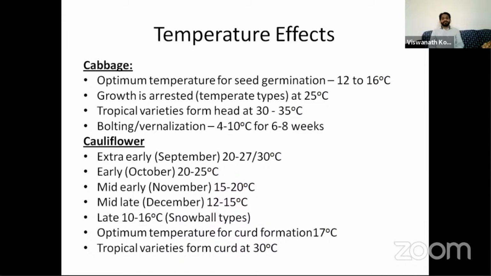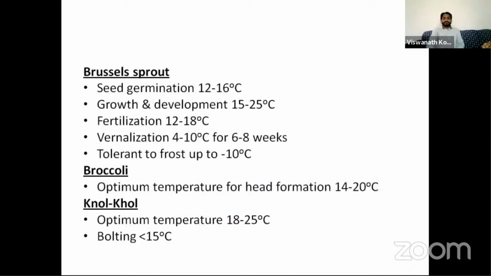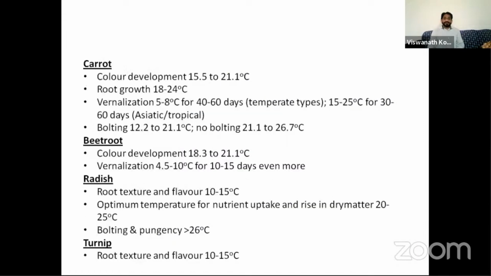You can see the temperatures here. The late types require vernalization. The snowball types require vernalization, whereas the tropical varieties can form curd at 30 degrees centigrade also. There are different temperature requirements for sprouting broccoli and green collard. Here the color development in carrot and beetroot is very important.